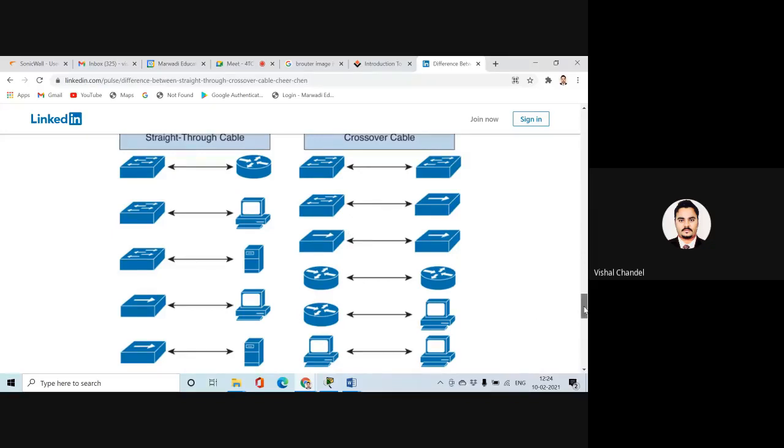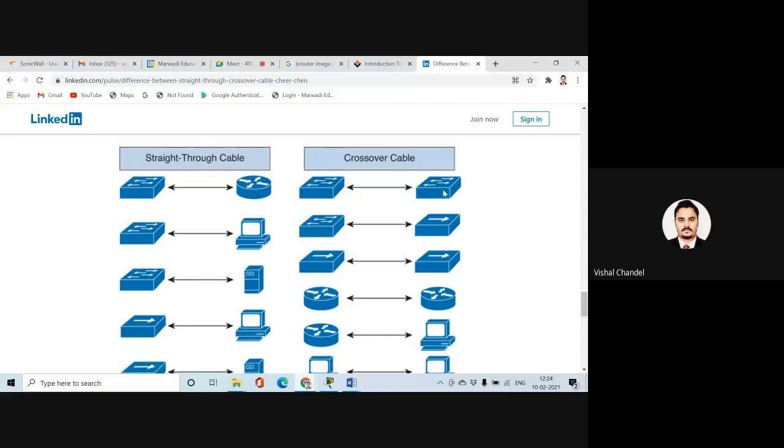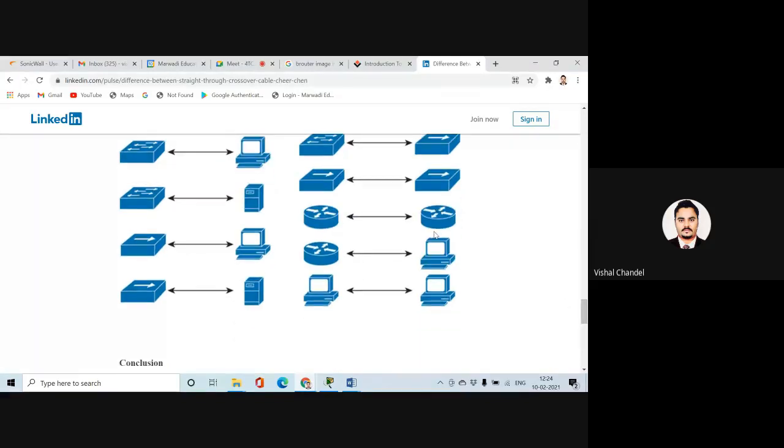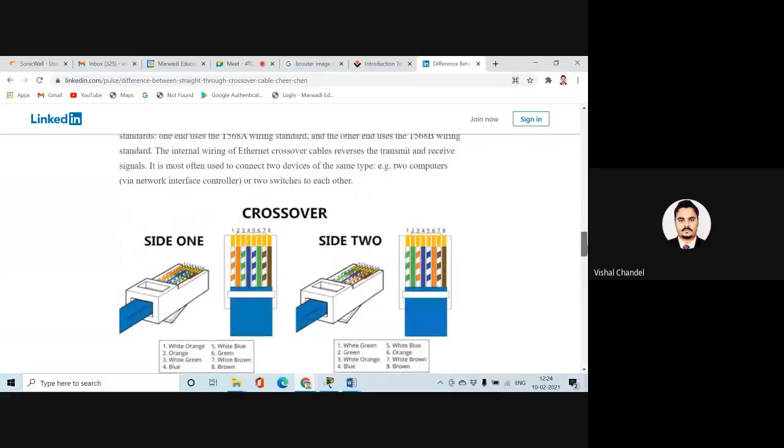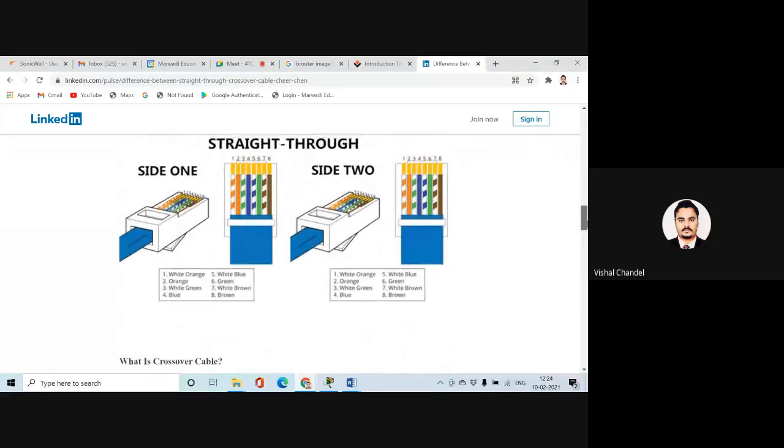But when we are going to connect two switches, that time we are going to use the crossover cable. When we are going to connect one switch and one repeater, that time we are going to use it. Or when we connect two routers. When we configure any router with a PC, or when we want to connect PC to PC, that time we are going to use the copper crossover cable. Now, what is the meaning of this copper crossover cable?